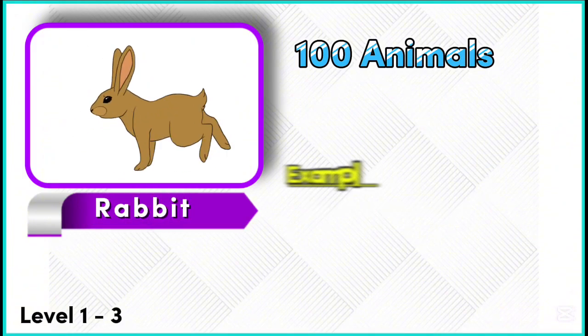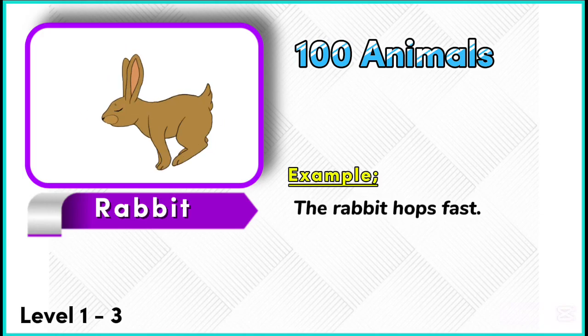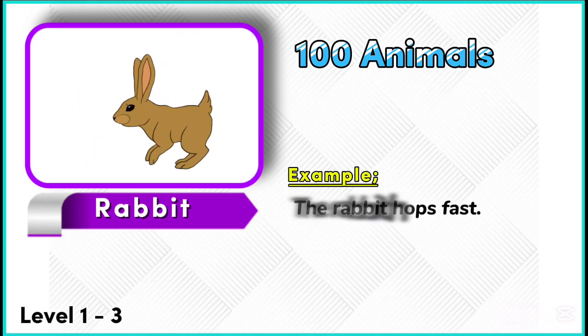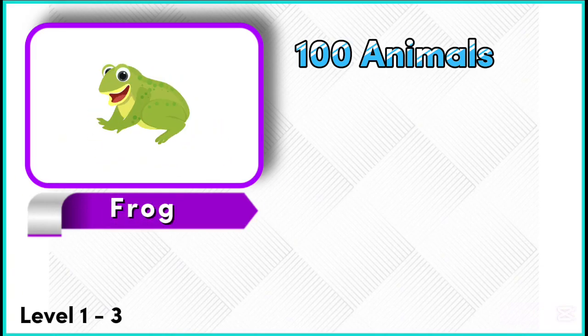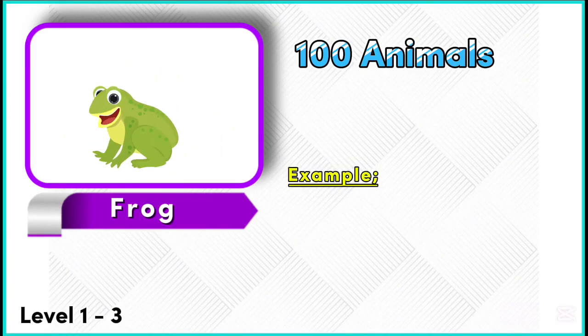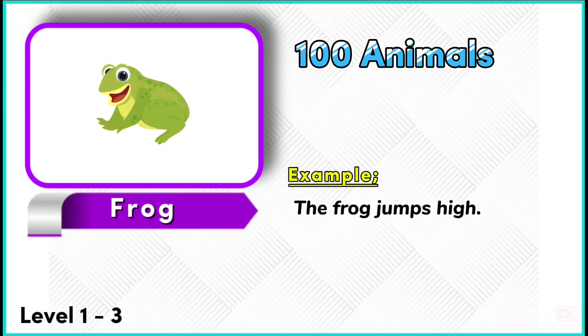Example. The rabbit hops fast. Frog. Example. The frog jumps high.